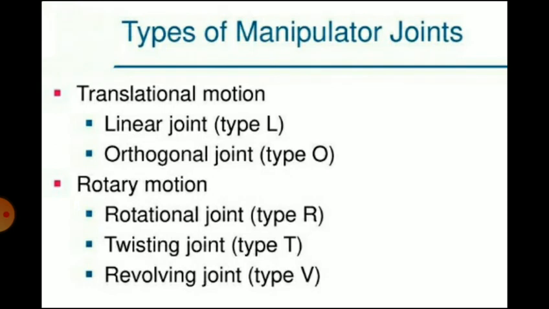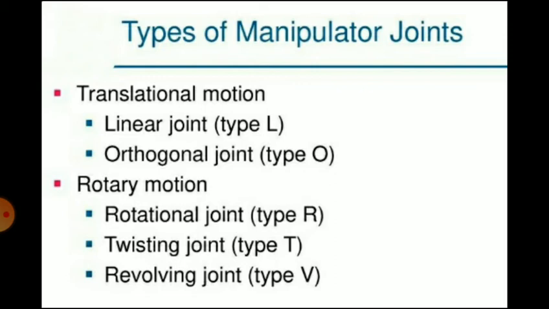So, types of manipulator joints. The mechanical joints of the robot can be classified into one of the 5 types: 2 types that provide translational motion and 3 types that provide rotary motion. Translational motion is subclassified as linear joint and orthogonal joint.